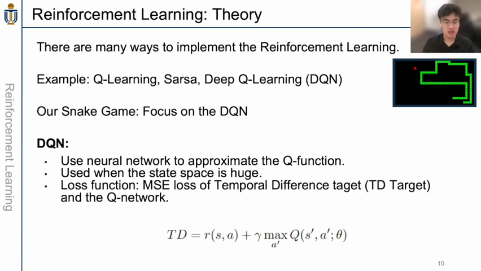And the DQN, deep Q network, uses a neural network to approximate the Q function, and it is often used when the state space is very huge. And the loss function in DQN is the MSE loss between the temporal difference target, short as TD target, and the Q network. So this is for the Snake game.